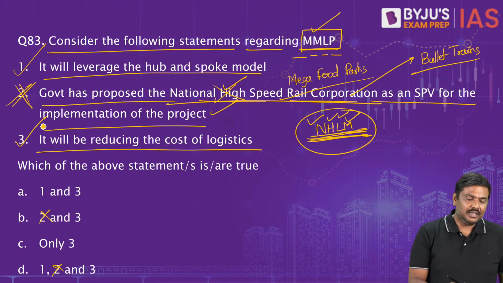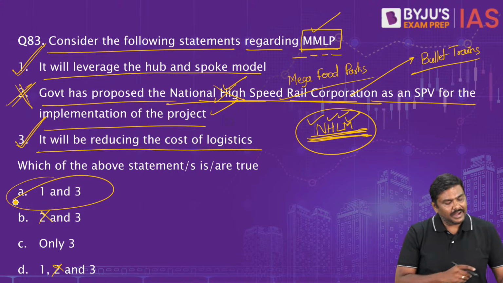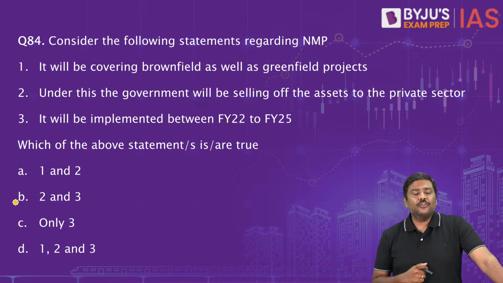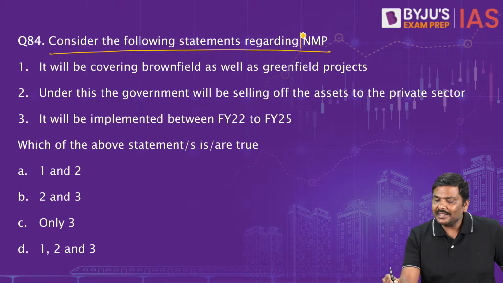Third point will be correct. So 1 is correct, 3 is correct. Right option for question number 83 will be option A. Question number 84. Consider the following statements regarding NMP.